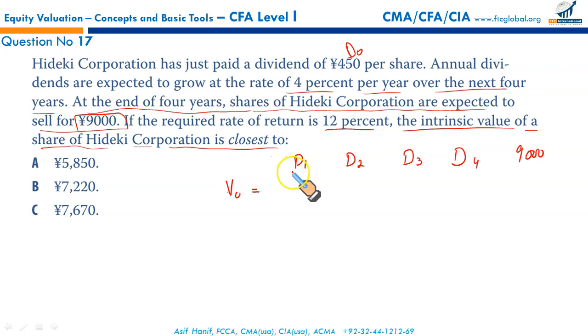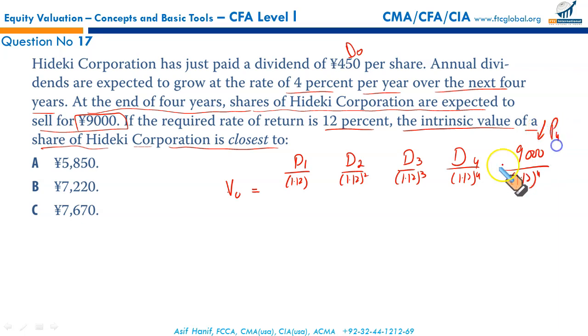So what you will do is simply write the dividends, divided by the discount factor 1.12, 1.12 squared, 1.12 cubed, 1.12 raised to the power 4, as well as 1.12 raised to the power 4, because this is the share price at the end of year 4, right? It's P4. So adding all these, let us write the D1, D2, D3 and D4 as well.